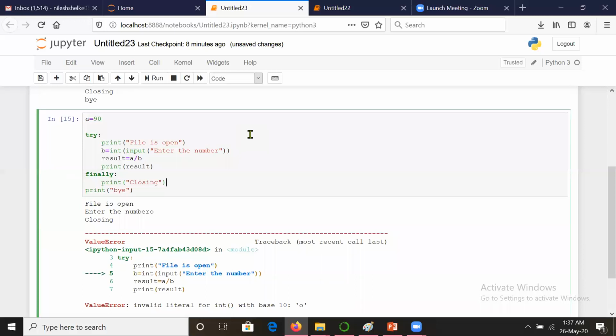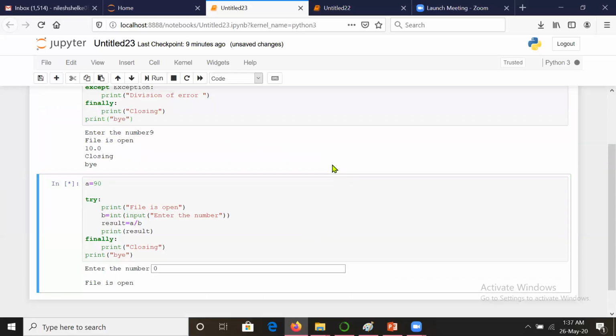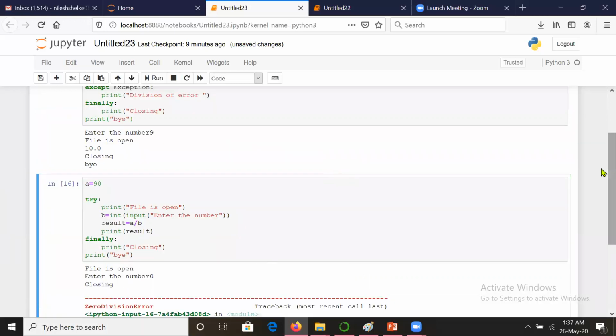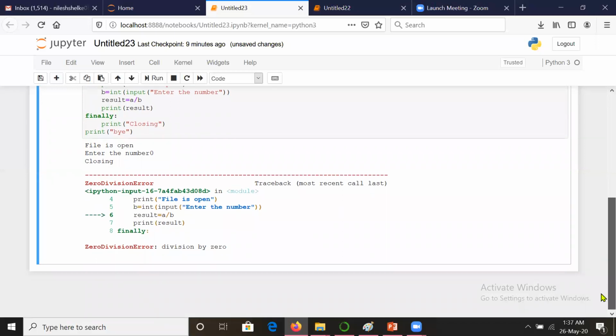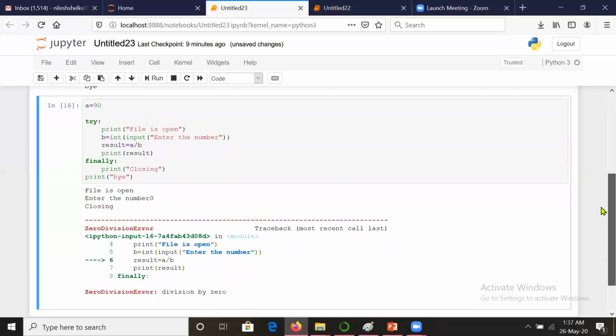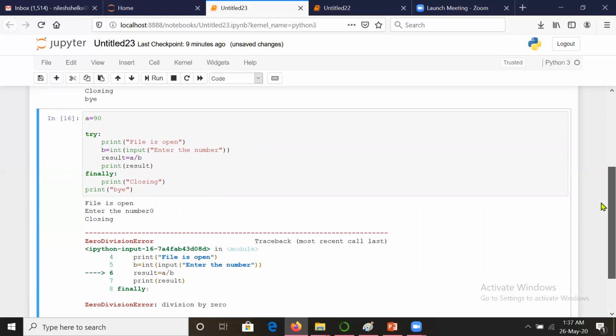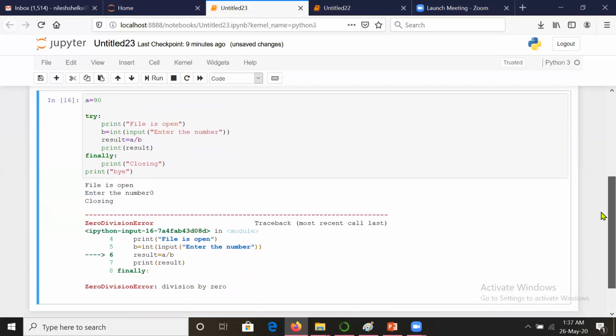Suppose I execute it again. Try to understand the difference between the errors. This is a value error, but if I press 0, it is giving me the division error. That means there are many types of errors, depending upon what foolishness your user is doing while giving the values. So these things can also be handled individually. What I mean to say is that if you are sure the user may press 0 there, then you can use the zero division error.